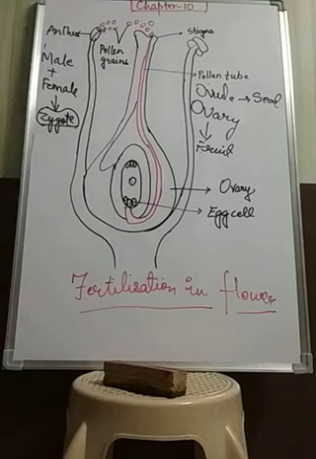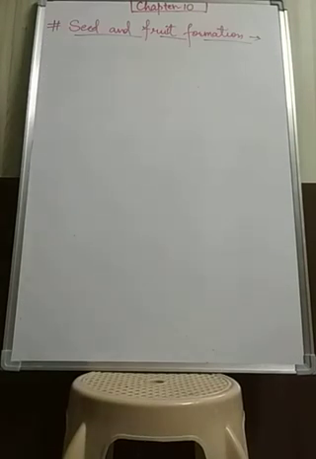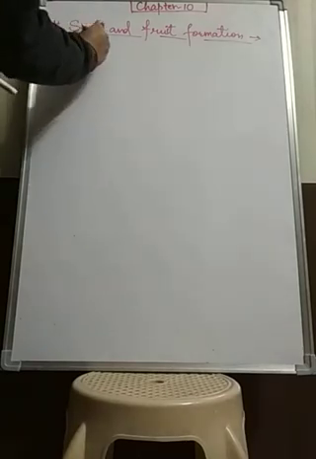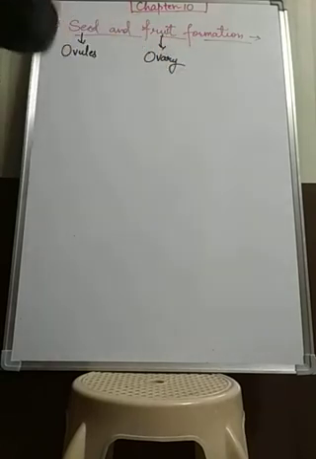So now we will learn about seed and fruit formation. Now our next topic is seed and fruit formation. So we know that the seed is actually the ovule, which gets converted into the seed, and the fruit is actually the ovary. After fertilization, the ovary converts into the fruit and the ovules develop into the seeds.